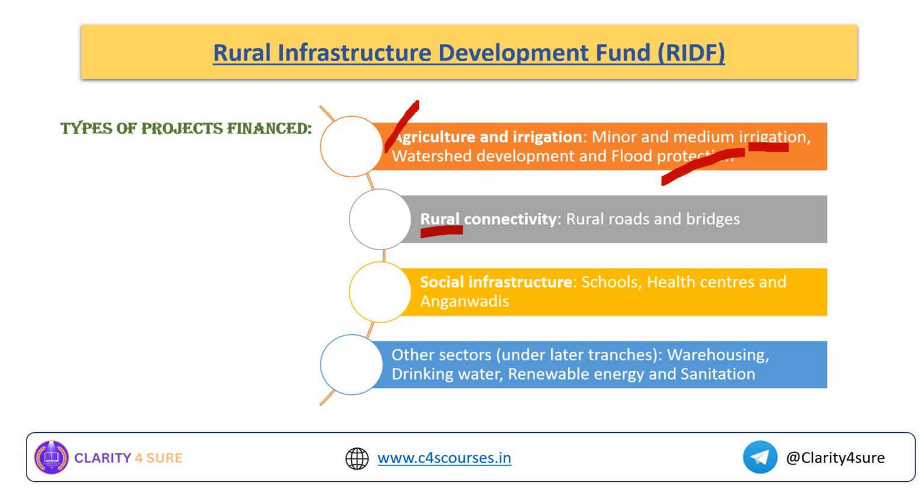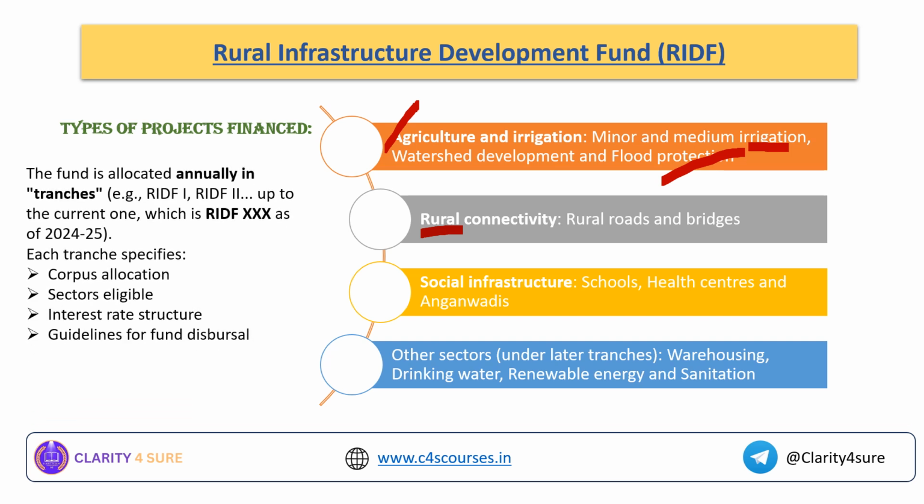When we talk about rural development, you should not mistake that we are talking only about agricultural and allied sector development. It also focuses on the social aspects, social infrastructure and the well-being of that particular region. It is both agriculture and non-agricultural infrastructure development that the rural infrastructure development fund encompasses. I hope the types of projects financed under this fund are clear to you now.